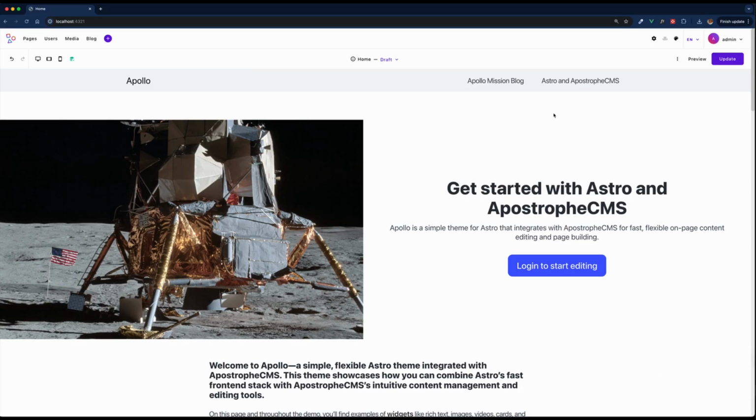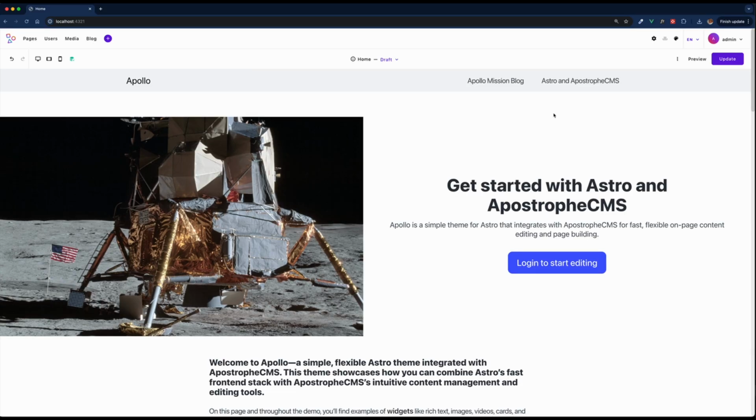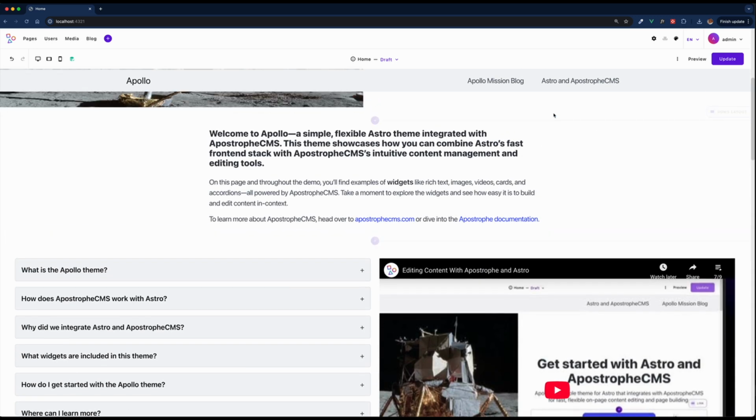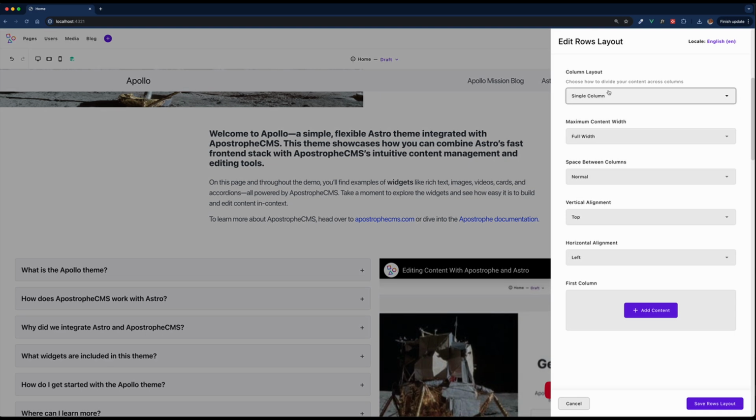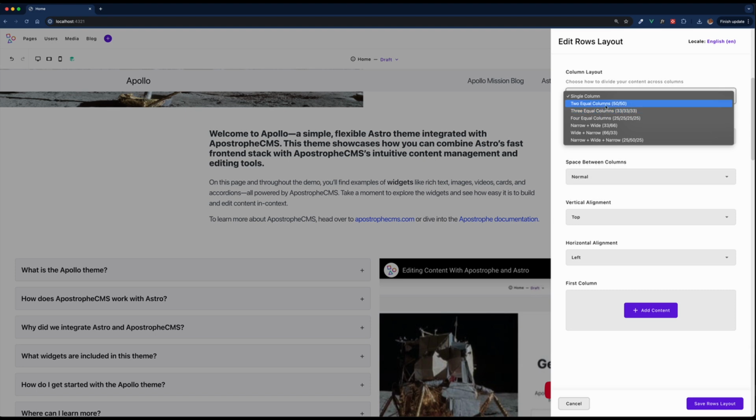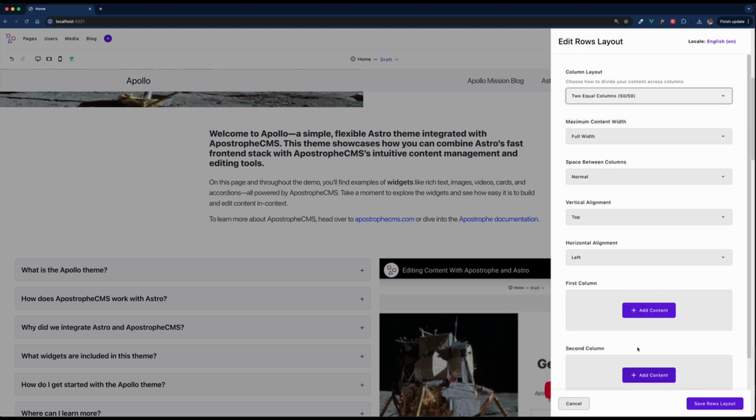And here I am at the Apollo homepage. We're already logged in, so we're already able to edit here. If we go ahead and within this area, say we're going to add more content, and in this case, select the rows widget, we can go ahead and pick any of these. Let's just pick, say, 2 equal columns. Okay, so now we have our 2 columns.